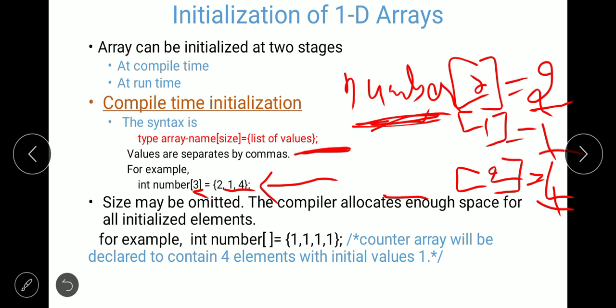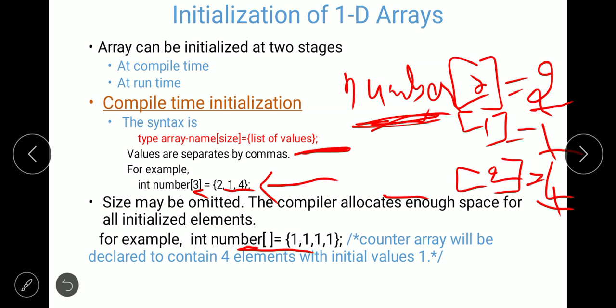So you can initialize the values without specifying any size. int number, then the pair of square brackets. Within the square brackets you don't put any size because you are not sure of it, you leave it blank, is equal to 1, 1, 1, 1. It means that all elements of the number array are initialized with 1.